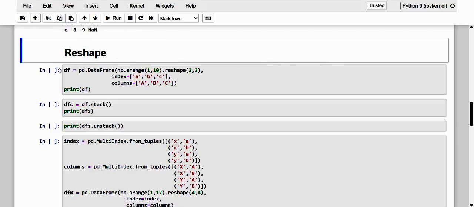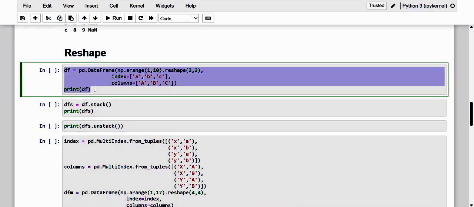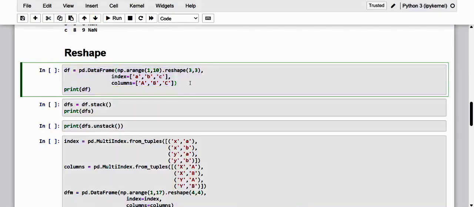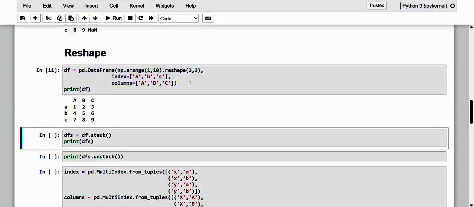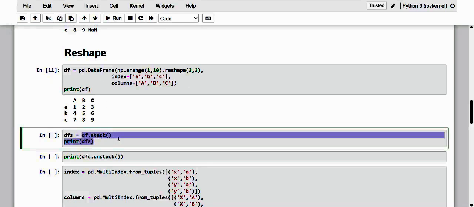Of course, here is the data frame DF, and we have created it as 3 by 3, and of course we have the index as lowercase a, b, c and the columns as uppercase. Okay, so let's see how these methods work. Of course, we have 2 methods: one is stack and the other is unstack. Let me apply the stack method to this data frame first. So kindly have a note of it. This is the stack, and I'm just going to print it first. So see here.